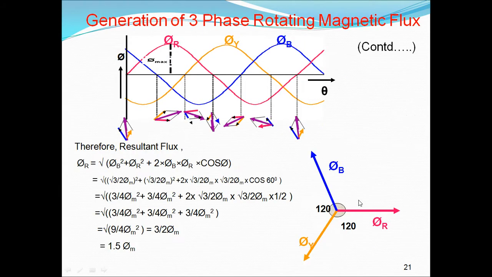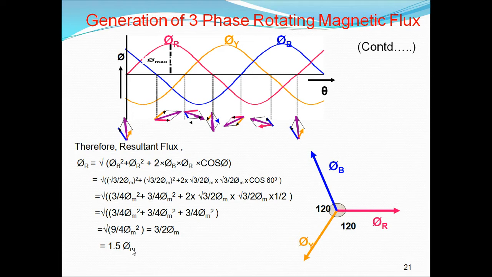So let us see the calculation for 300. φr is equal to square root of φb squared plus φr squared plus 2 φb φr cos θ. The θ is the angle between r and b, that is 60 degrees. Again by using the parallelogram law, the resultant vector is the same, that is 1.5 times the maximum flux.